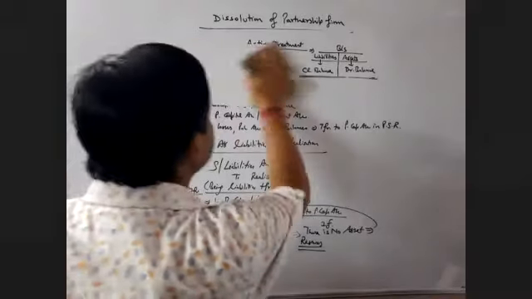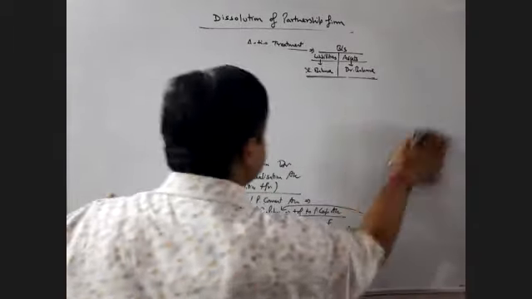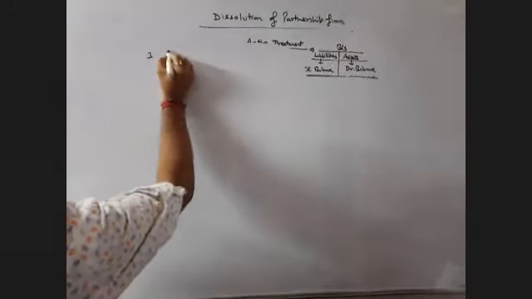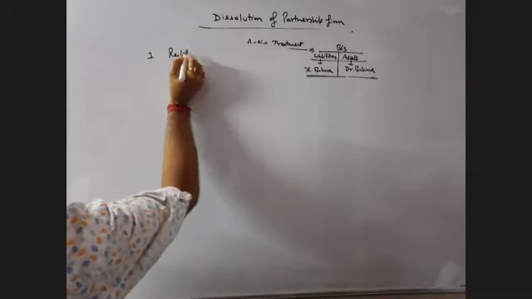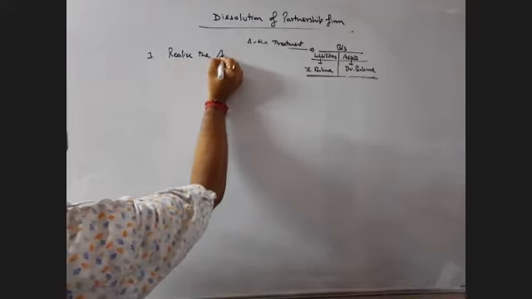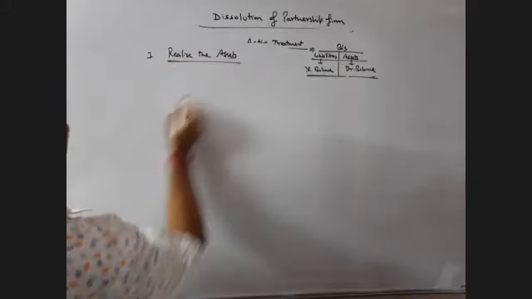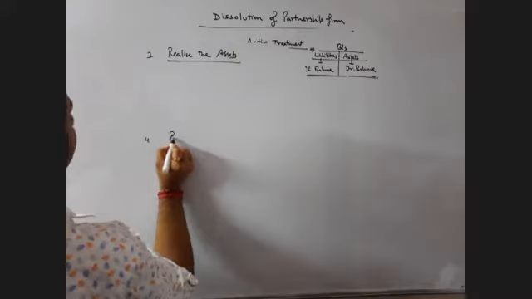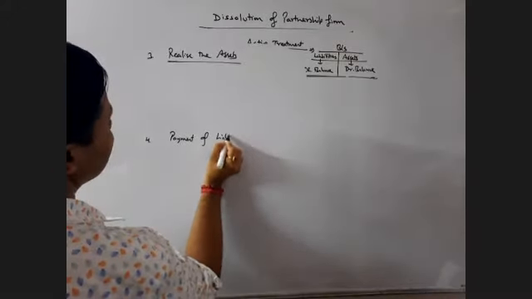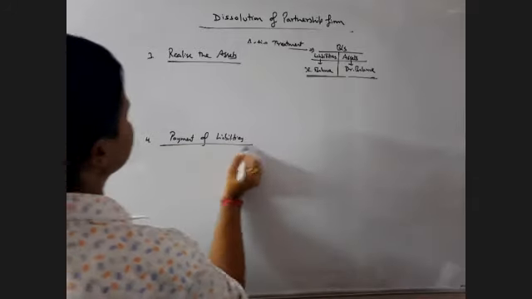Now, what are the third step? Third step is realize the assets. And fourth step is payment of liabilities.